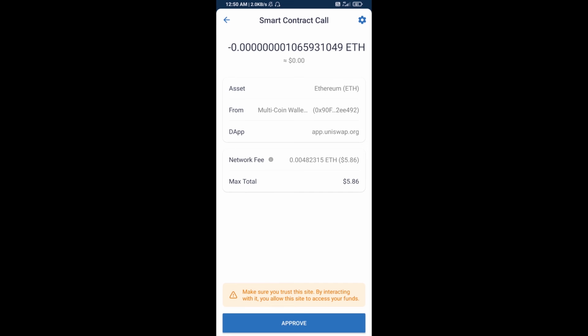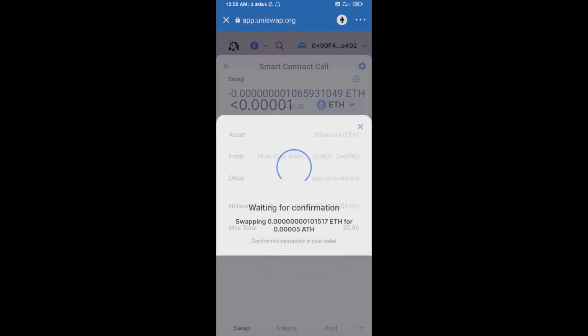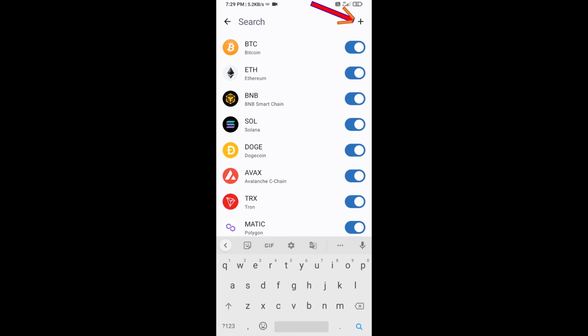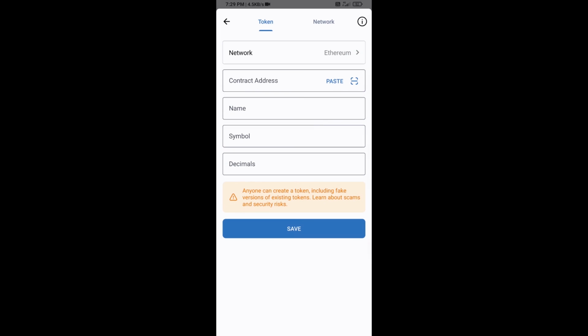After that you will add this token as a custom token on Trust Wallet. Go to Trust Wallet, then click on the search icon, then click on add custom token. After that you will check the token network. The token network is Ethereum, it is good. Then click on paste. Now here Precipitate.AI token is showing.